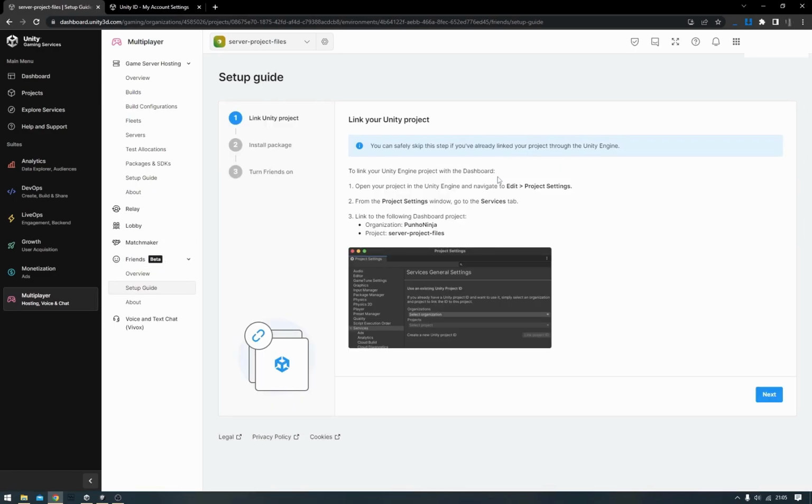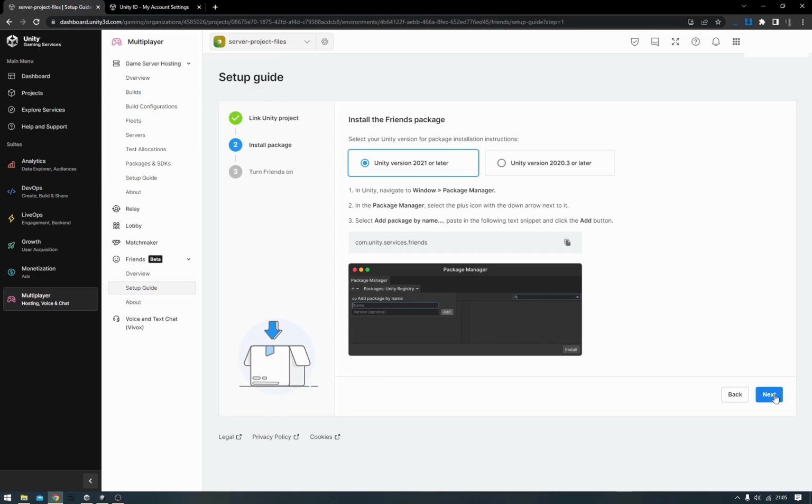Now, this shows you how to link your project. You should follow this tutorial if you don't have it linked already. It's pretty straightforward. I'll hit next because mine is already linked, and then it shows you how to install the Unity friends package. You should also install this if it's not already installed in your project. I'll just go ahead and hit next.